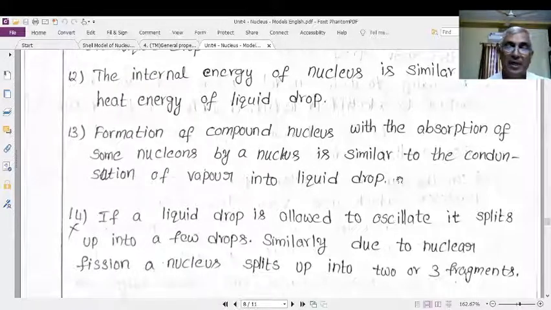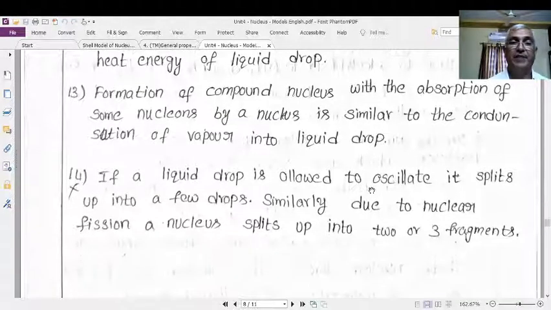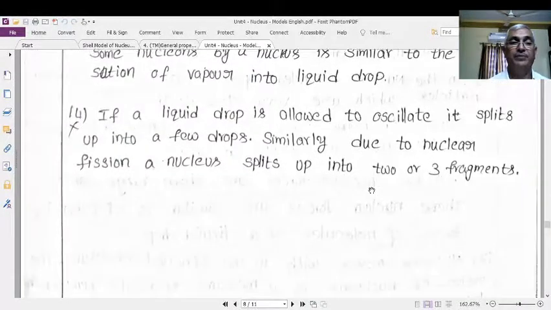Similarly, formation of a compound nucleus takes place due to the absorption of a nucleon from other matter by a nucleus, and this is identical to the condensation of vapor into the liquid drop.